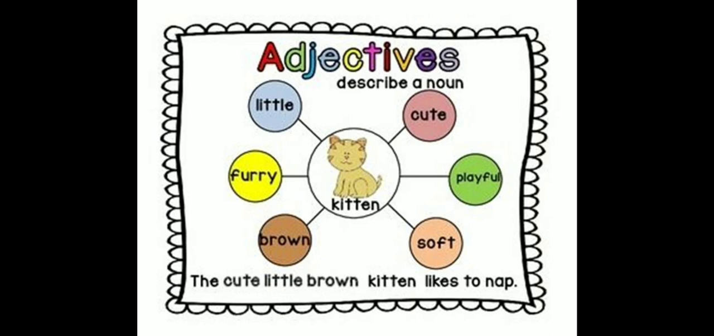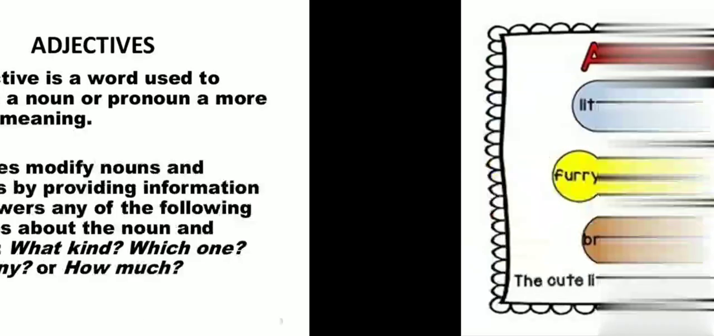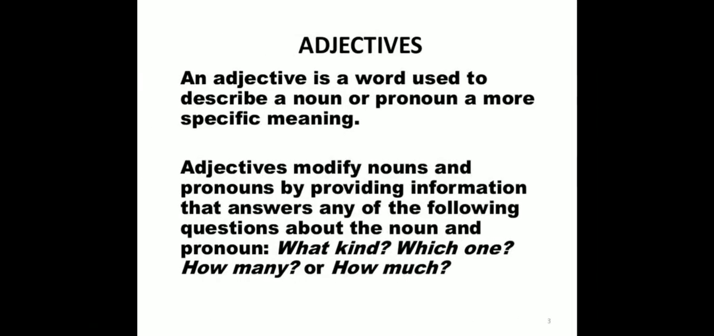So here, how is the kitten? The kitten is cute, little, brown. So in this way, the words that are used to describe a noun or pronoun are called as adjectives. An adjective is a word used to describe a noun or pronoun, and it gives more specific meaning.